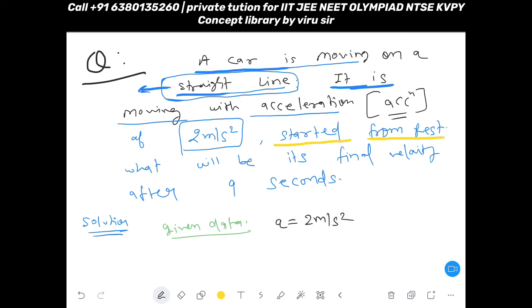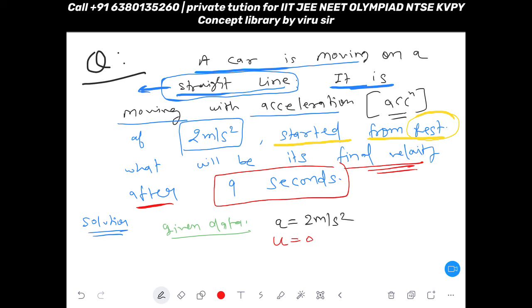Do you understand what is meaning? Rest means it started from zero velocity. So in the beginning initial velocity was 0. And they are asking what will be its final velocity after 9 seconds. So final velocity they are asking, it means v is equal to what, and time is equal to 9 seconds. So you can see what data is given: a, u, v, t, right?